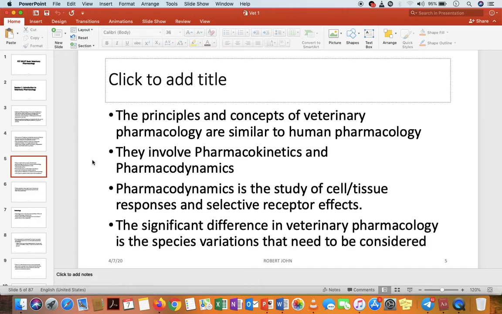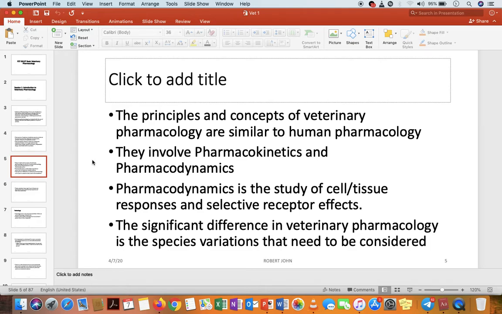Okay, I will explain like this. When you were studying pharmacology in human beings, that pharmacology was based on human beings, and all human beings are of one species. All human beings are Homo sapiens. All of them are one species. But now we are talking of veterinary pharmacology, pharmacology on animals. And these animals, whether domestic animals or farm animals, if you mention five, they are coming from different species.